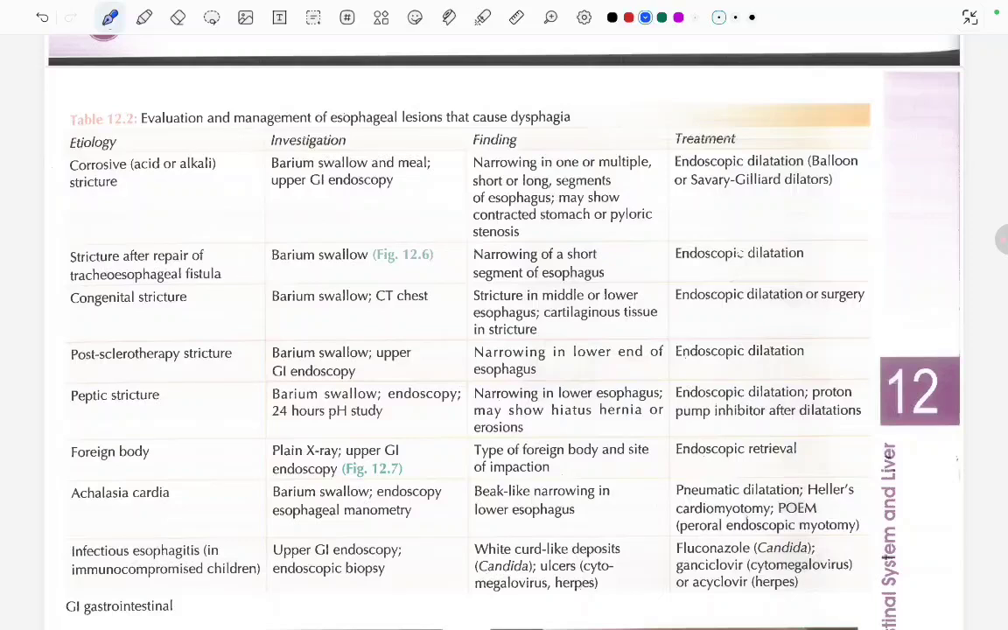What will the corrosive, acid or alkali, cause? Corrosive stricture. In investigation, we will do the barium swallow and meal and upper GI endoscopy. In the findings, we can see narrowing in one or multiple short or long segments of the esophagus, and even a contracted stomach or pyloric stenosis can also be seen. In the treatment, we do endoscopic dilation because there is narrowing, by balloon or Savary-Gilliard dilators.